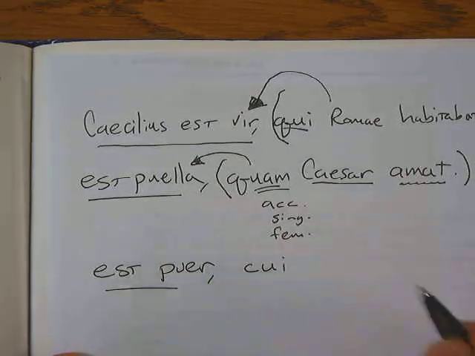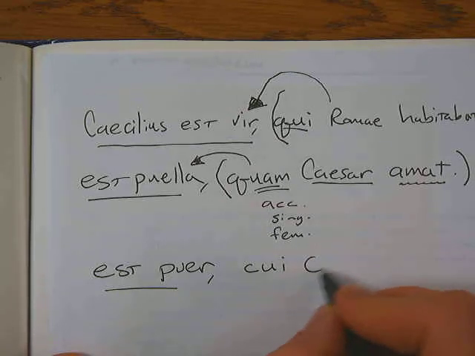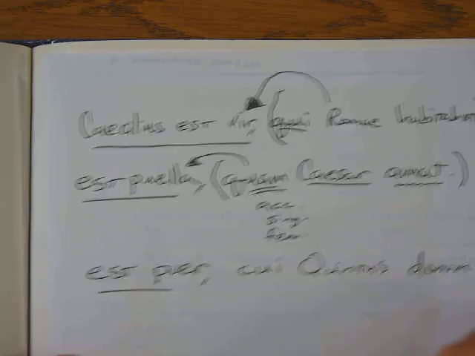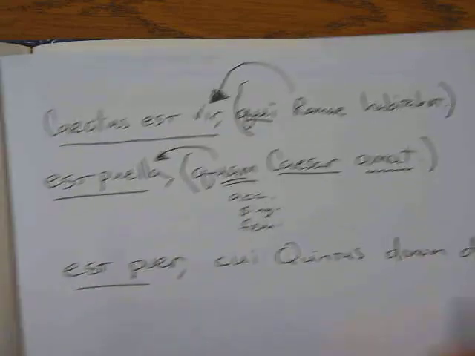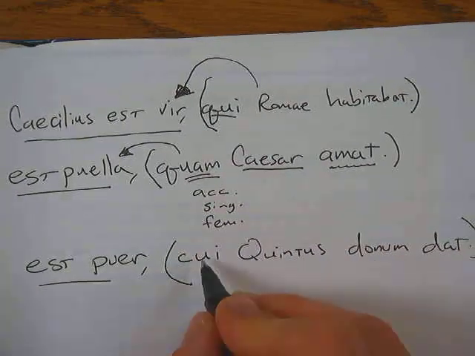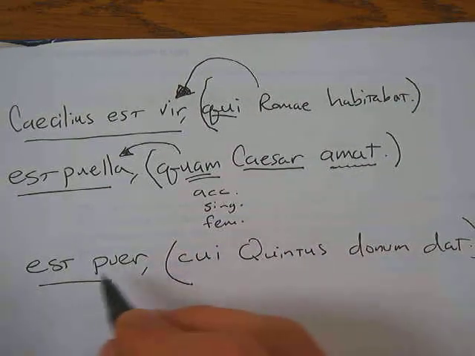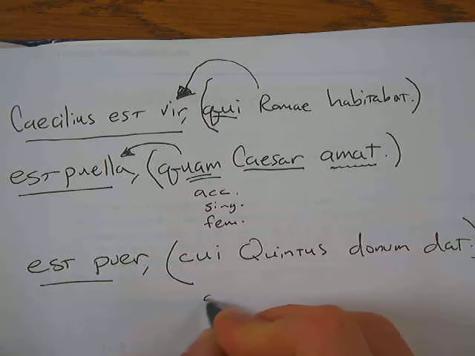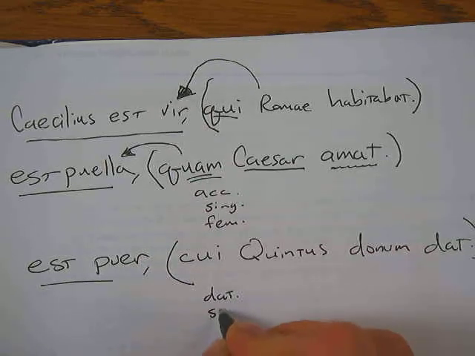Est puer. This is the boy. Okay, there's my main sentence. Qui quintus donum dat. So this whole thing is a relative clause because it started with this relative pronoun.